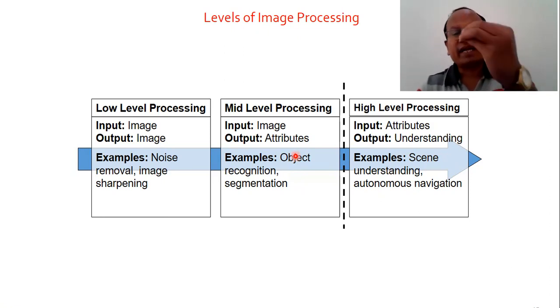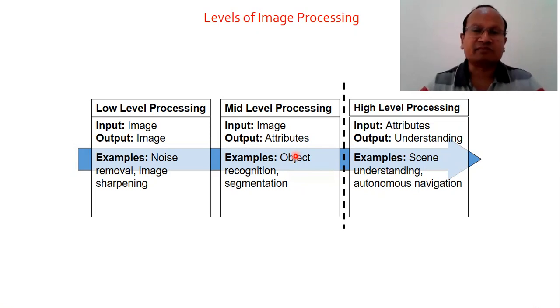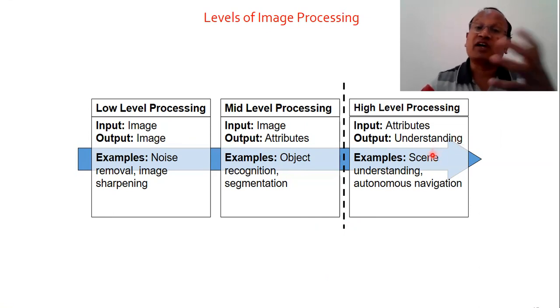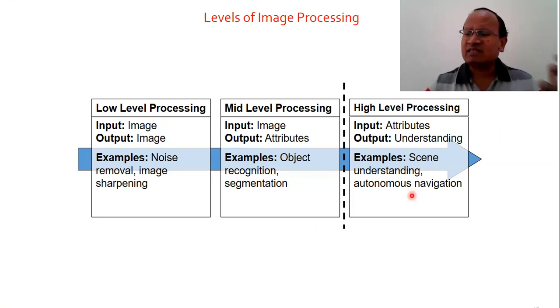So what is output? Attributes, parameters, some features. In high level processing, what do we do? High level processing is the next processing where the input includes attributes and output is the understanding. For example, there is a scene which we want to understand. Driverless car. It extracts a number of attributes.